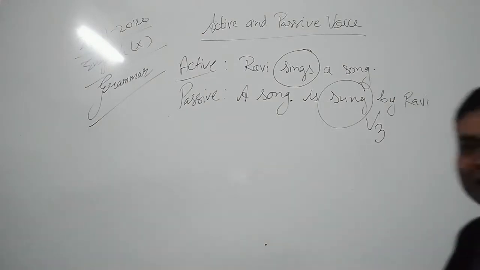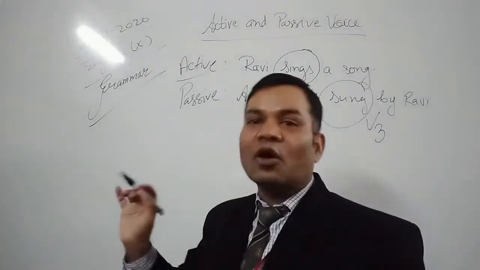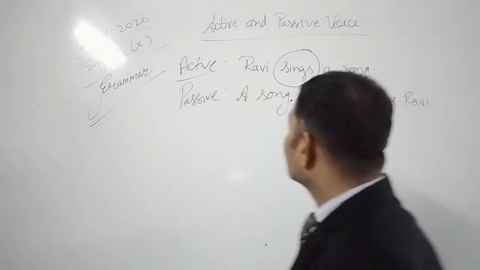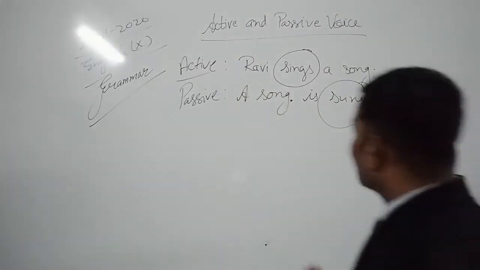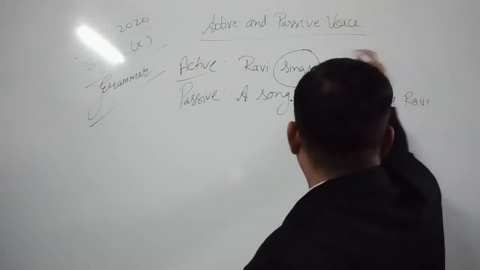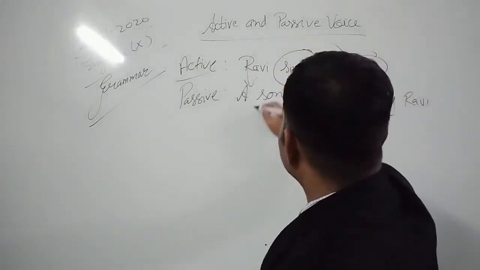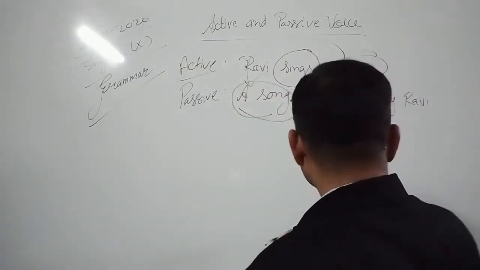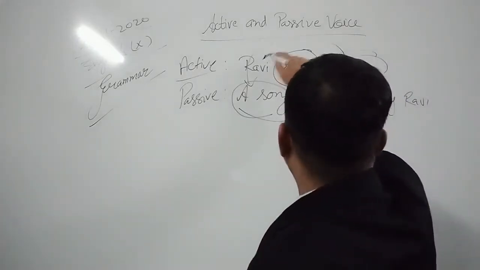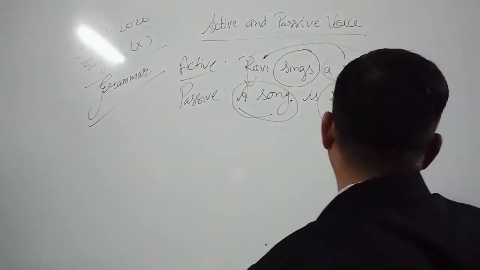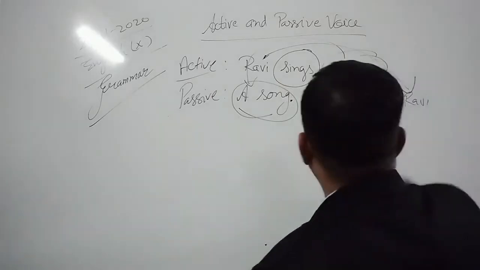So here, dear students, you must notice this object becomes subject here, and this subject becomes object in passive voice.